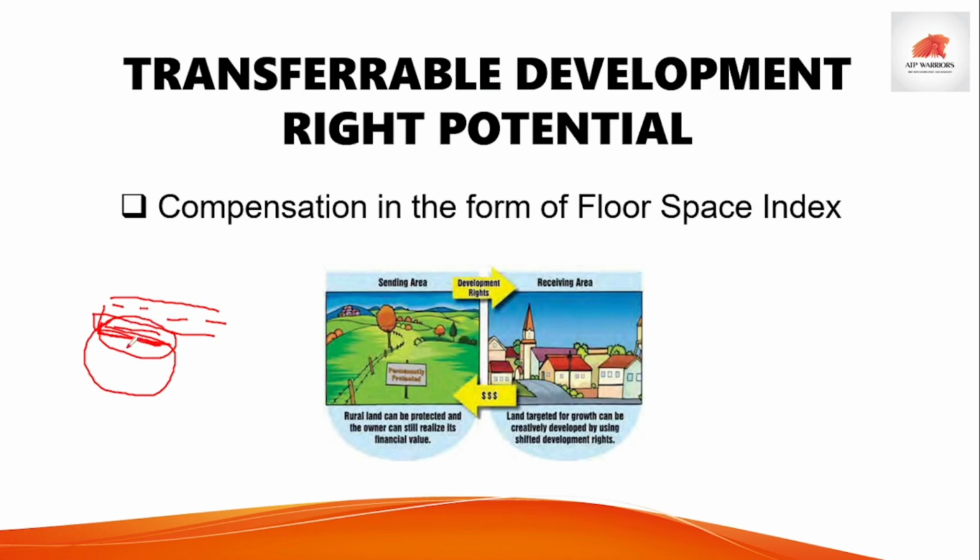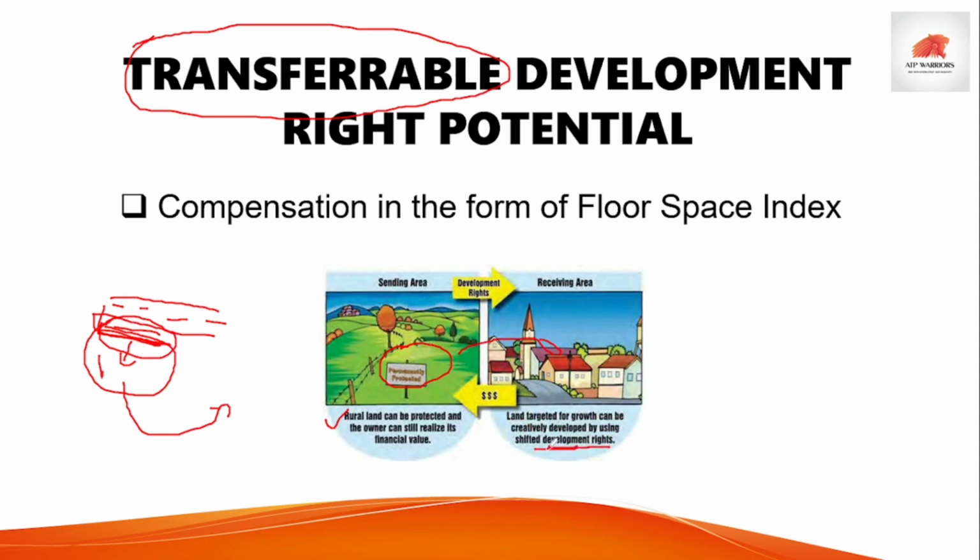Okay, you can use it here only, that is called a development right, or you can use it somewhere else, that is called transferable development right, means you are using it somewhere else. Okay, so see what this diagram is saying, rural land can be protected and the owner can still realize this financially. If authority wants to protect this rural land, then authority can grant him a TDR. Okay, and he can use the TDR where the land targeted for growth can be creatively developed by using shifted development rights, that is nothing but transferable development rights. Okay, so see, this is the sending area and this is the receiving area.